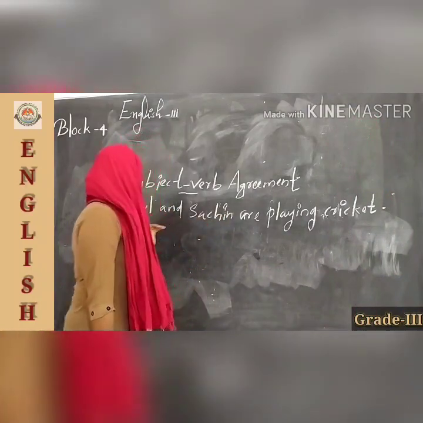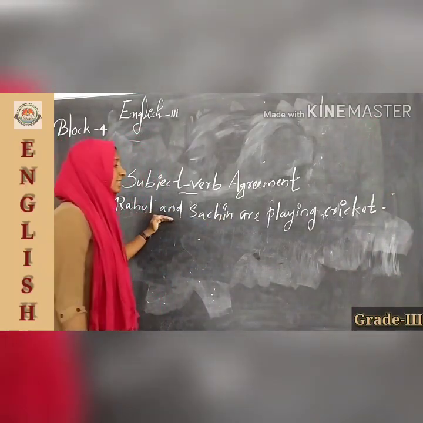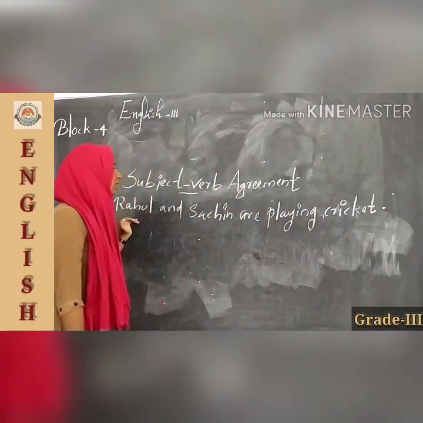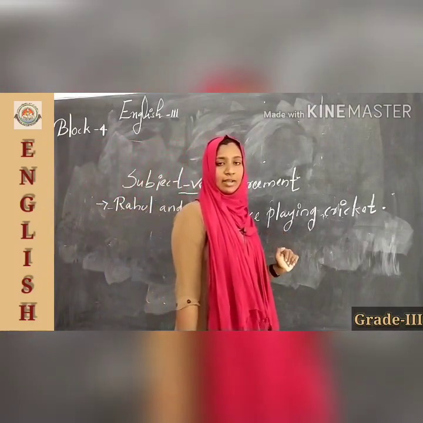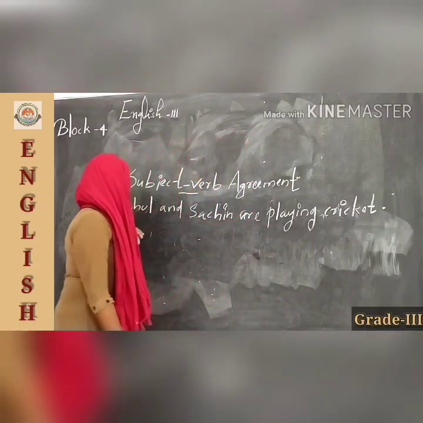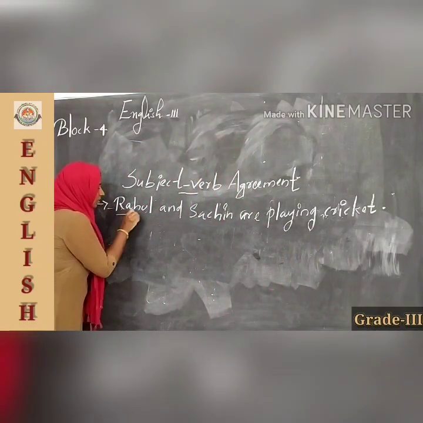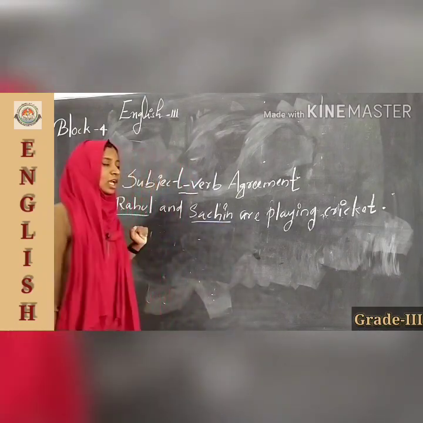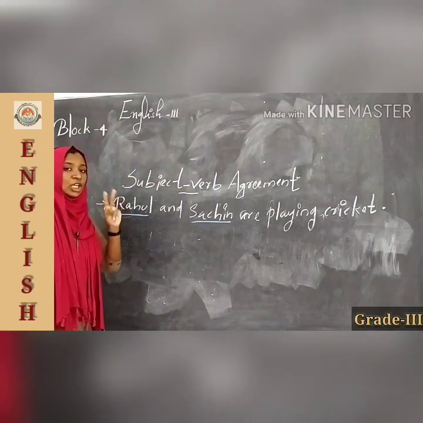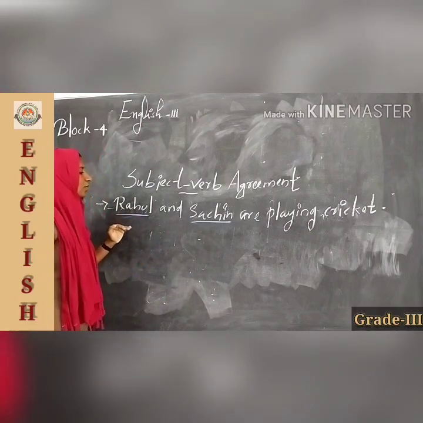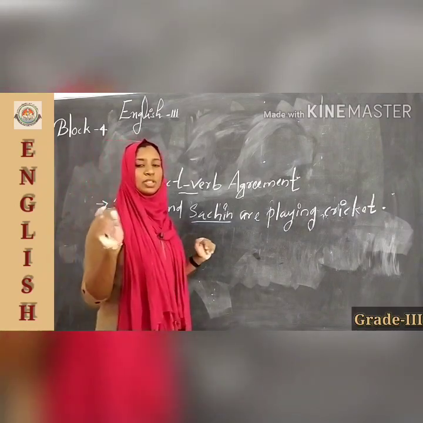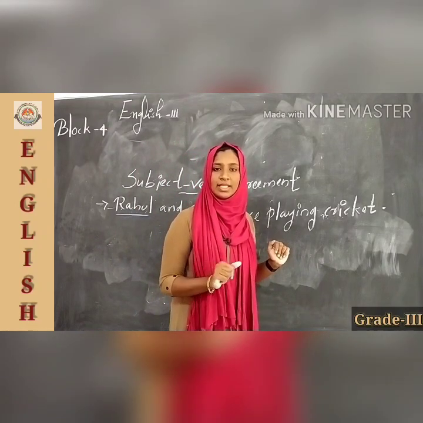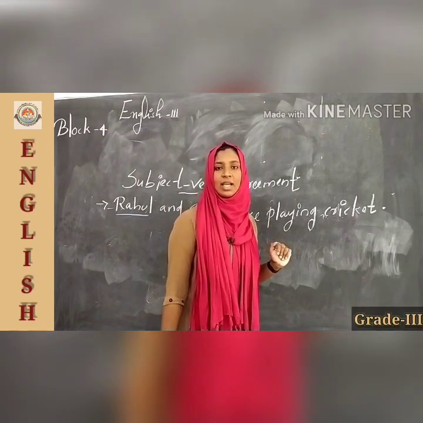So look here, this is another example. Rahul and Sachin are playing cricket. Is it clear? Rahul and Sachin are playing cricket. Which is the subject here? Yes, Rahul is a subject and Sachin also is a subject, isn't it? So here we can see two subjects, that means Rahul and Sachin, and both the subjects are singular, isn't it? So the verb is plural.